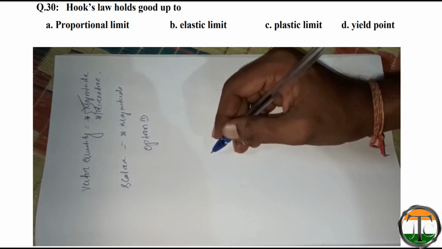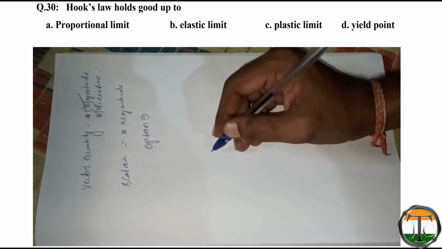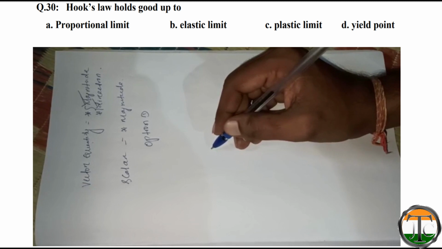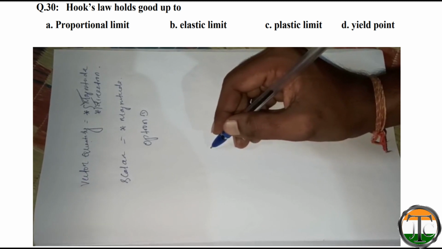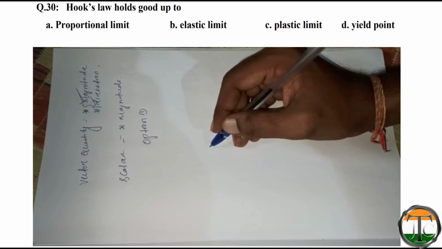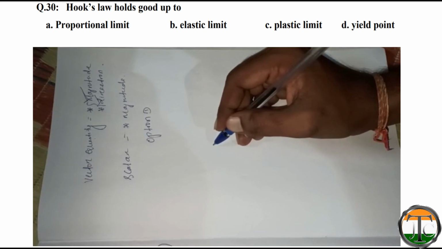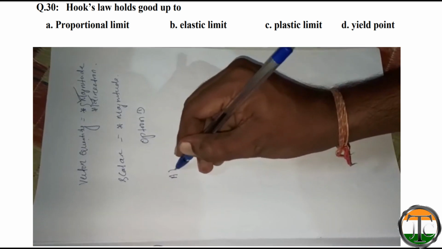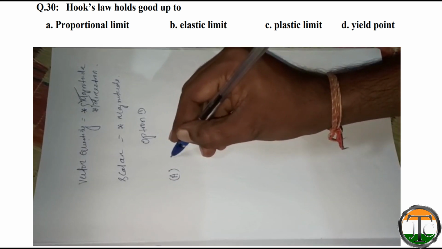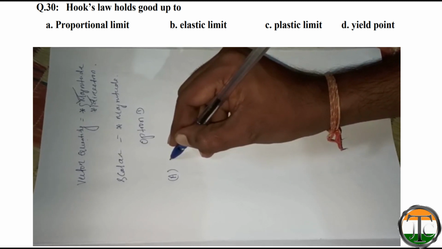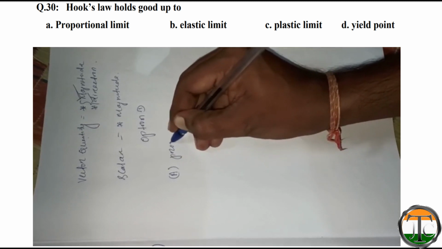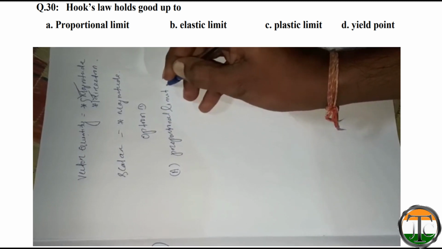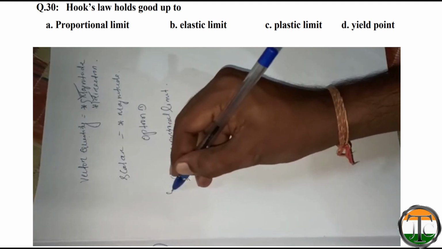Now we will move to question number 30. The question is, Hooke's law holds good up to: option A, up to proportional limit, up to elastic limit, up to plastic limit, up to yield limit. Option A is the correct answer, which is up to the proportional limit. So option A is correct.